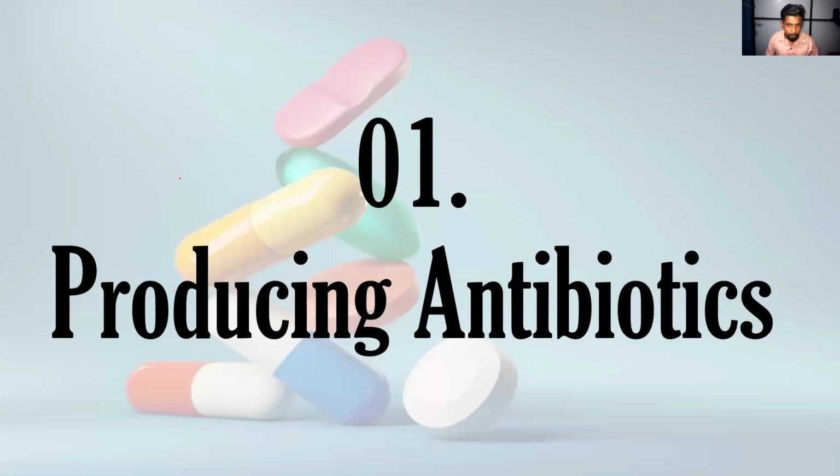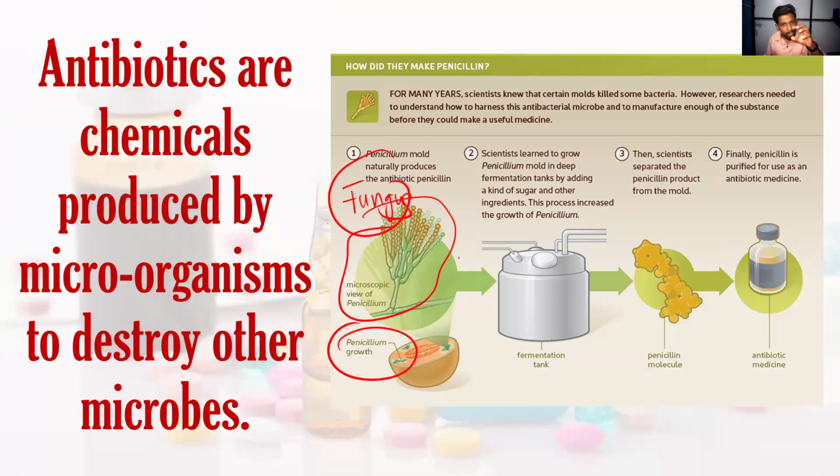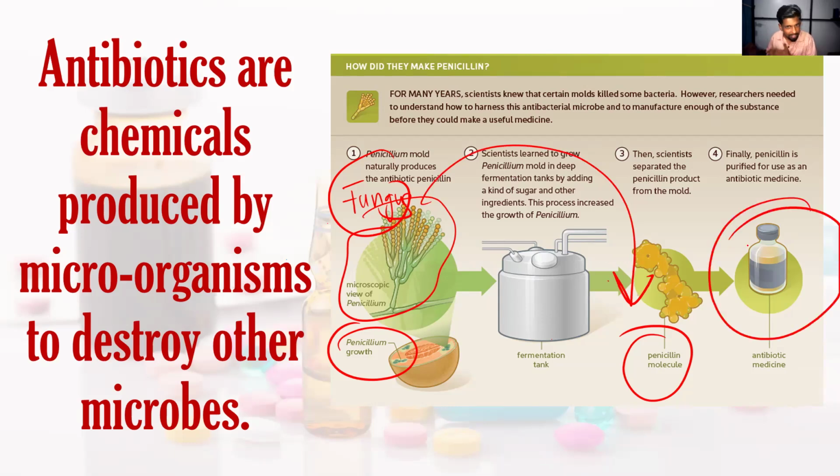First part, producing the antibiotic regarding the microorganisms under the medicine field. Producing antibiotic means antibiotics are the chemicals produced by the microorganism and they will kill another microorganism. For example, here is a kind of fungus called penicillium, right? So that penicillium fungus will produce us the penicillin. Penicillium is a fungus. It is a microorganism. It will produce us the penicillin medicine. So this is the medicine, that penicillin. It is called an antibiotic. It is produced by a microorganism. That part is okay, done.